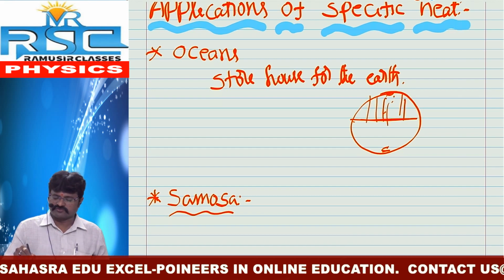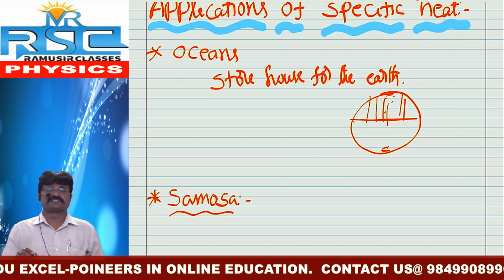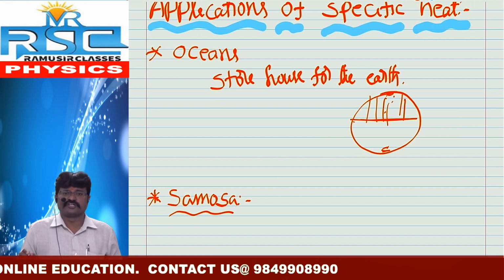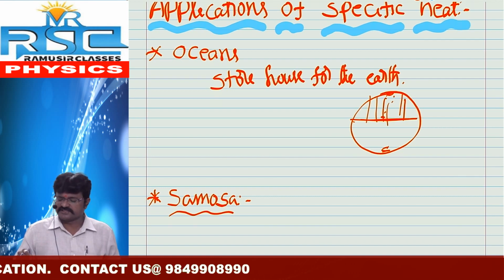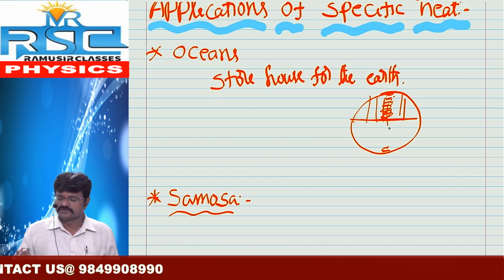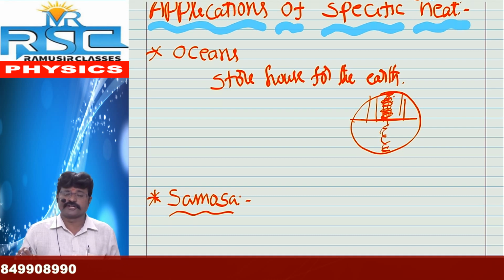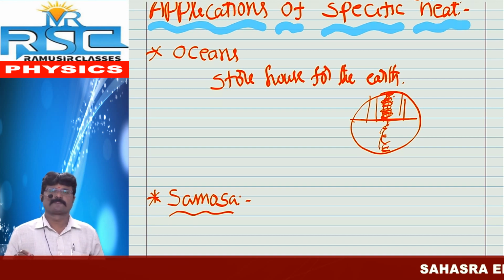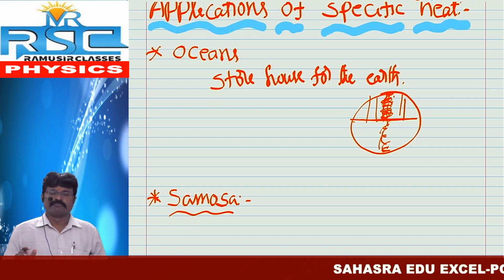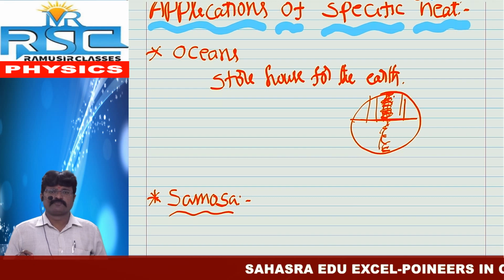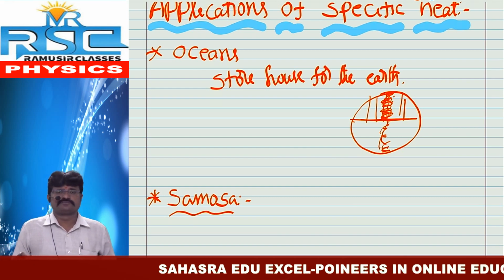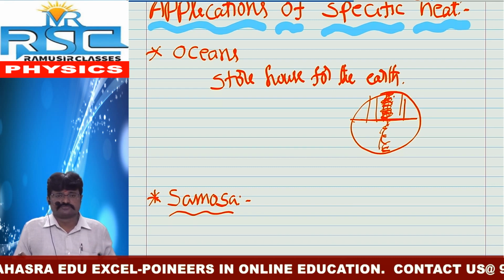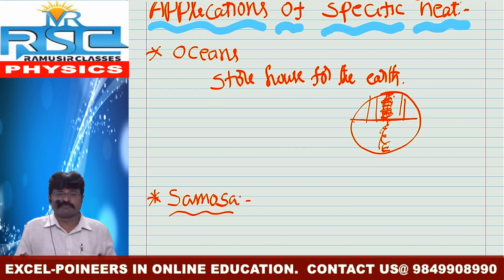The water present at the equator absorbs the heat energy, and this heat energy is transferred towards the north pole and south pole. Because of this transfer, they maintain a moderate climate on the earth.